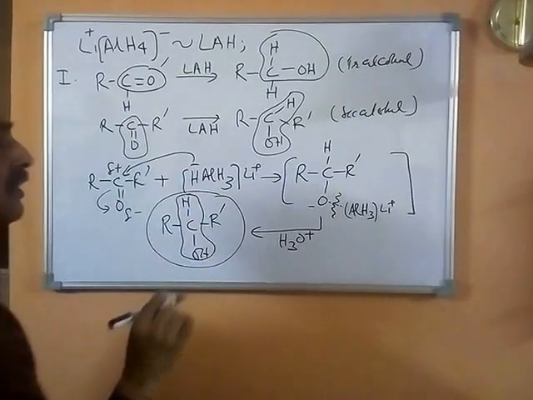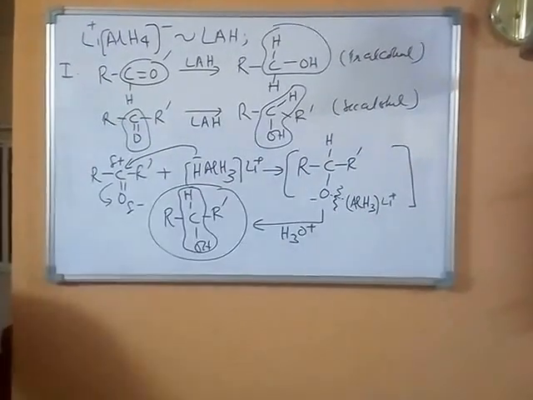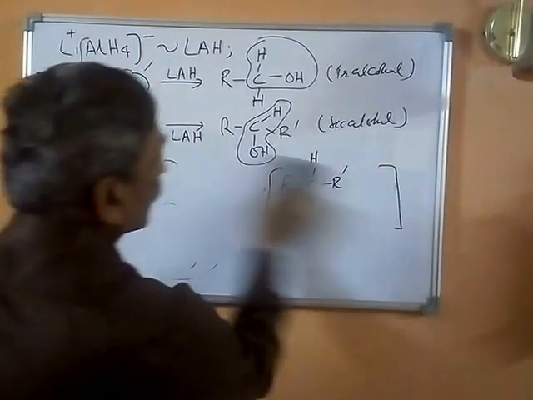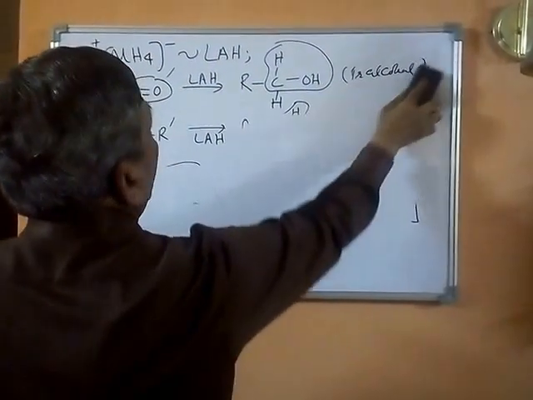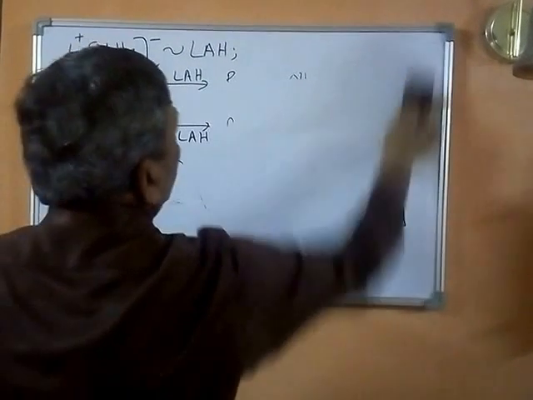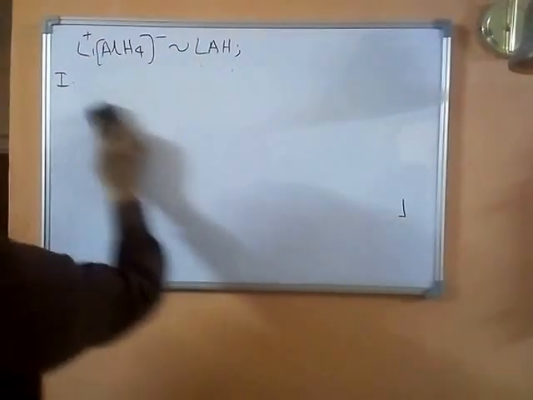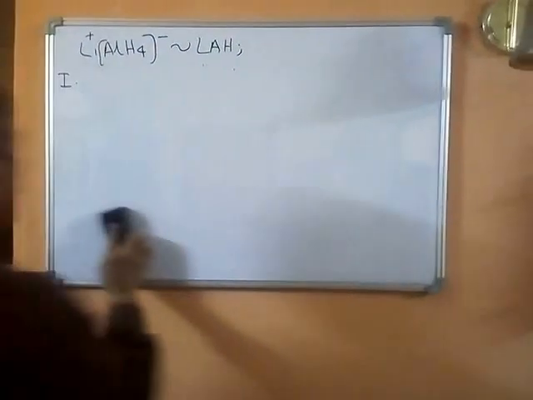You can see that the carbonyl has been converted into a CHOH. Now let's take up some more examples of this reduction reaction, and let us consider the acids and the derivatives of acids. So let us begin with an acid.